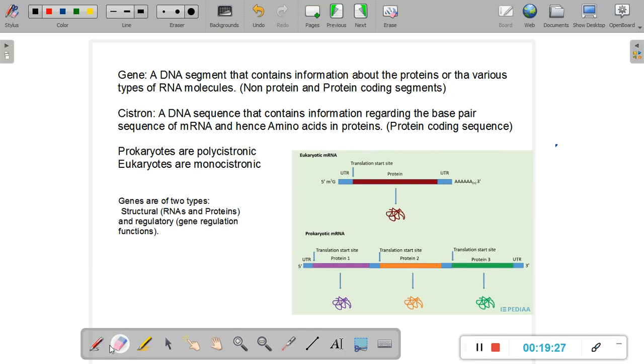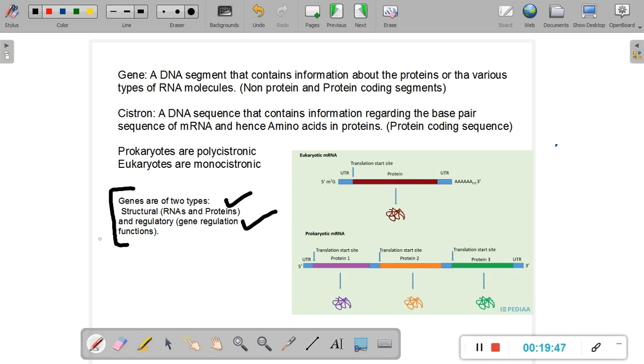Now we'll go to the next part, which is what are the different types of genes? There are 2 types of genes, broadly speaking. This is just one way of classifying genes. There are many other ways of classifying genes. According to one of these ways, genes can be classified into 2 types, which are the structural genes and the regulatory genes.